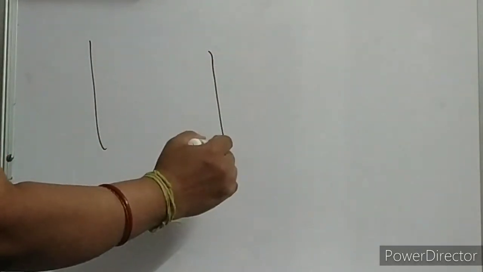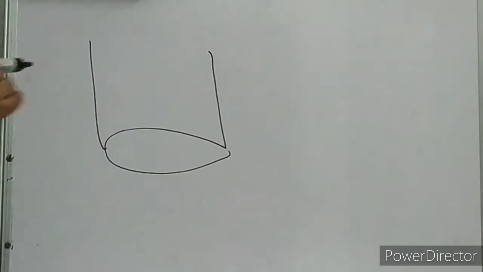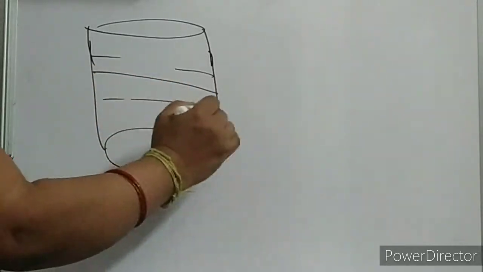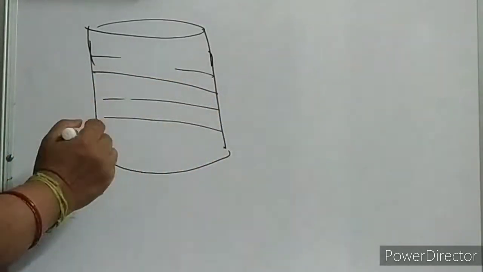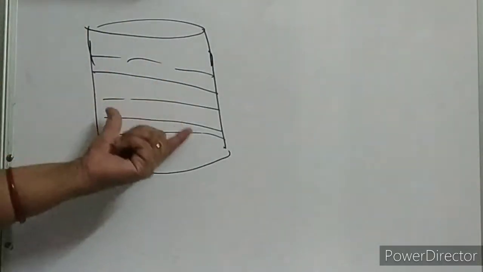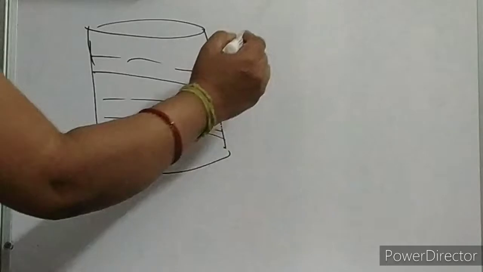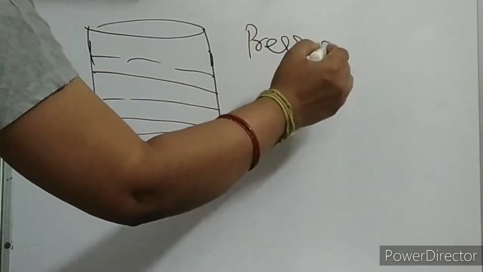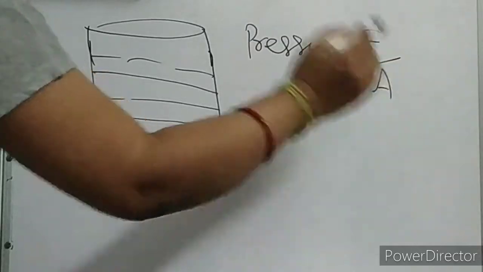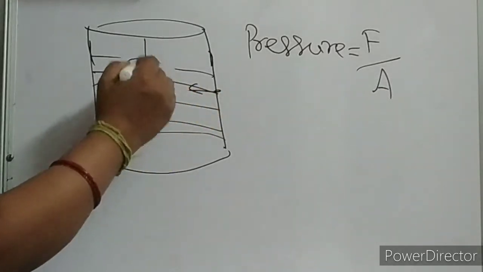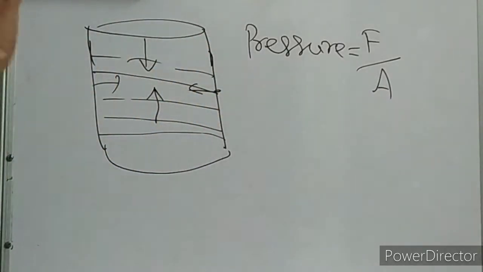Clear? Okay. So suppose this is a container, children, having some liquid inside it. We know what pressure is, children. Pressure is nothing but force by area, F by A. So in the case of liquids, pressure will be from this side, from this side, from this side, from everywhere, from all directions.